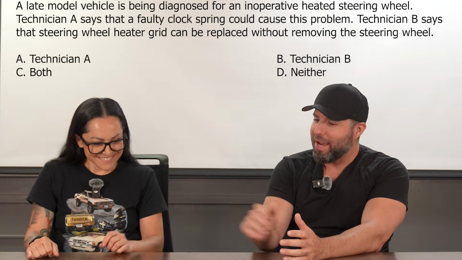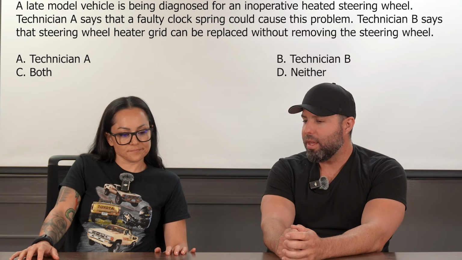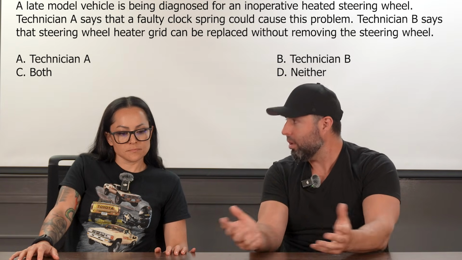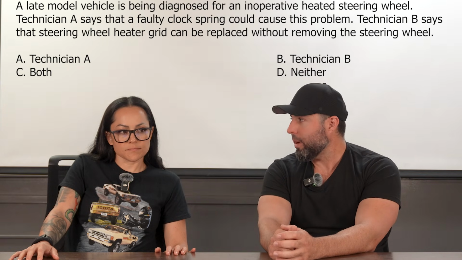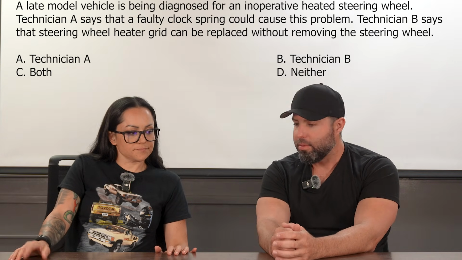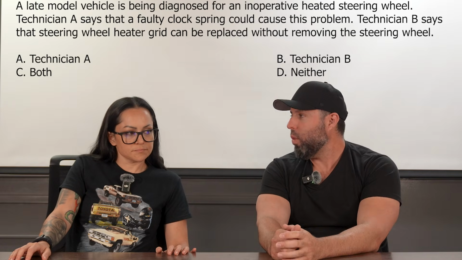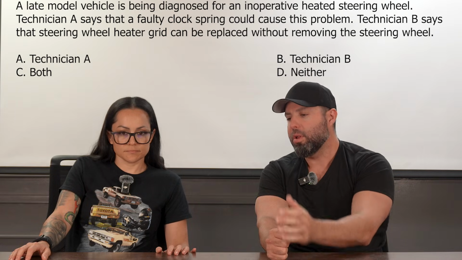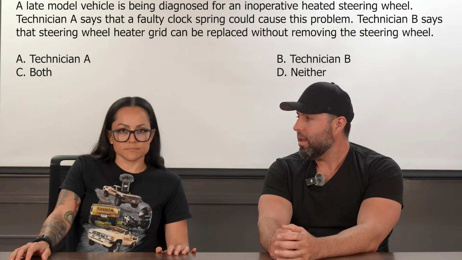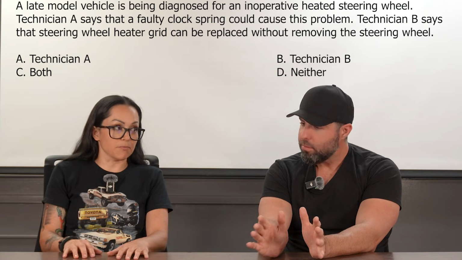Exactly. So back to our question. Possibly we could have the current for the heater in this vehicle, the heated steering wheel element, going through the clock spring. This is the thought here. And that does make sense. If you're going to be hooking up wires between a steering wheel, which is going to be turning constantly, and a vehicle, likely it's going through that clock spring. Everything in the steering wheel is likely going to run through it, right?